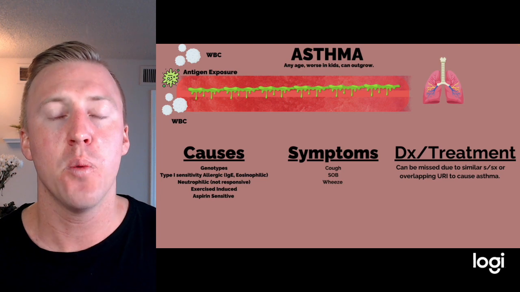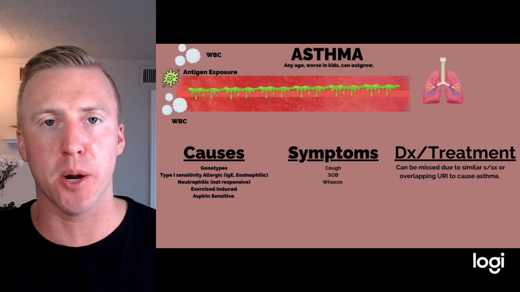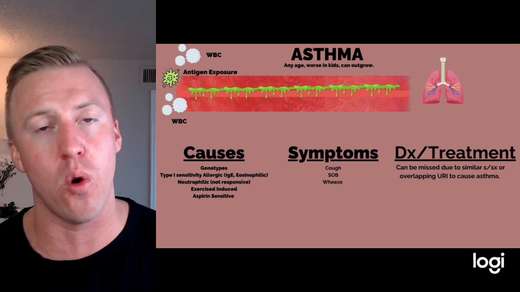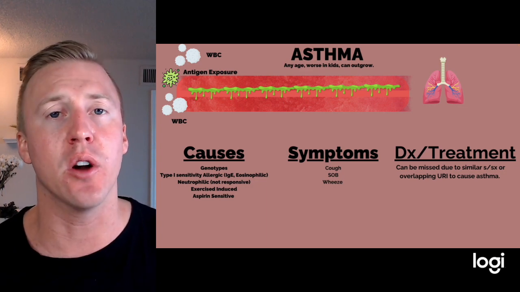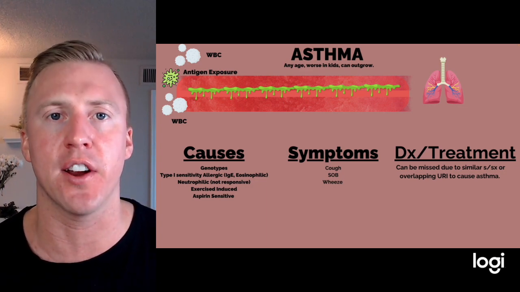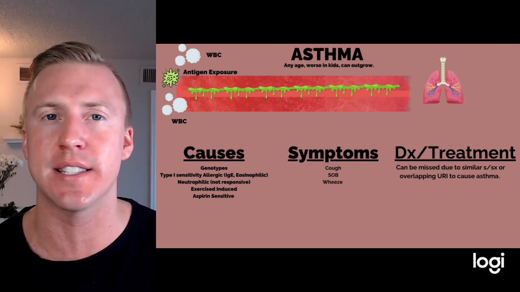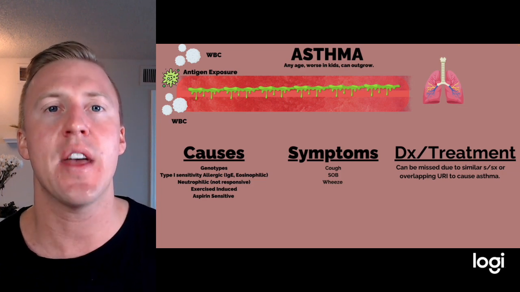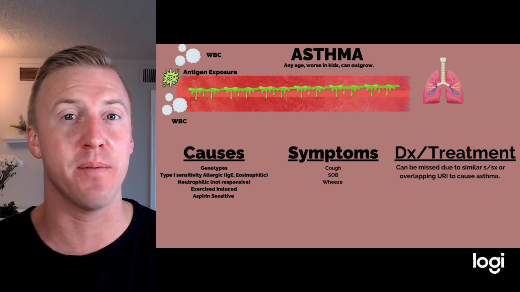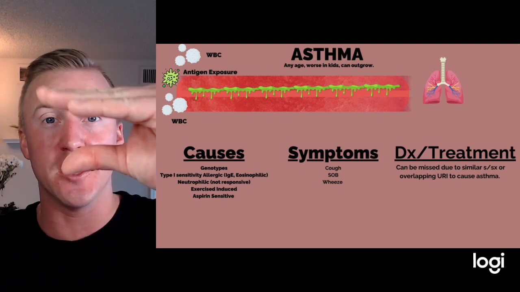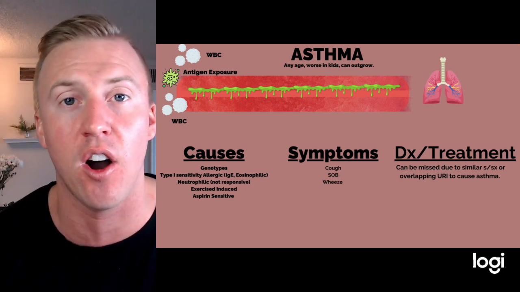Symptoms are pretty obvious. We can see a cough, shortness of breath, and that very famous wheeze. The wheeze, caused by turbulent flow of air trying to get out of the body or into the body, is caused by the bronchoconstriction and the edema we see. Now, we know the wheeze we can see early on. However, you need to be very careful. If you have a very sick child in the emergency department and that wheeze started, now it's gone, and you haven't started treatment, that's what we call silent chest, meaning the obstruction is so bad we are moving less air. Remember, wheeze is caused by turbulent flow. Well, if it's so small in there, there is no flow. That air is barely moving. You won't hear anything at all.